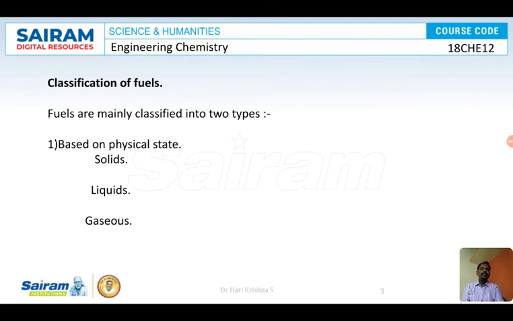Now let us see how fuels are classified. Fuels are classified mainly depending upon two things: fuels are classified based on physical state, and fuels are classified based on occurrence. Physical state means how they appear, isn't it? Depending upon the appearance, we classify things, whether it is big or small, tall or short. I'm just giving an example of objects. All these things are classified depending upon their physical state or appearance.